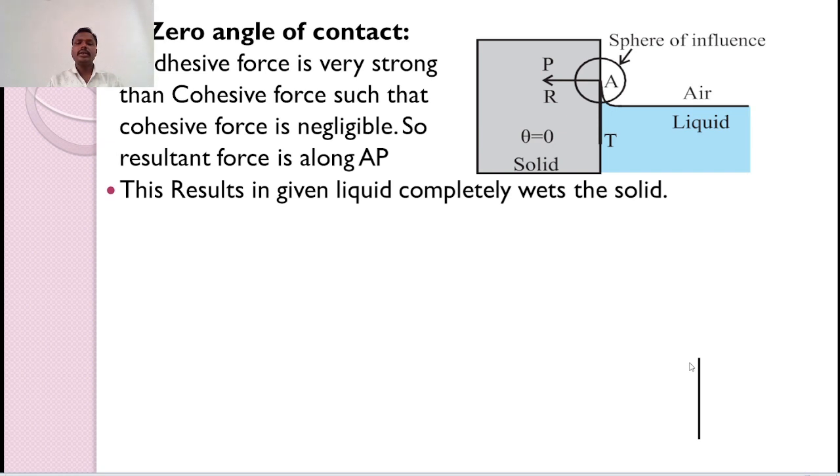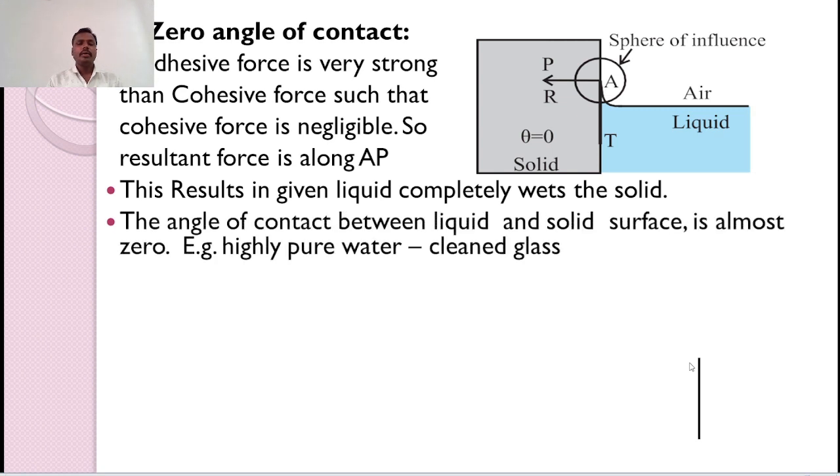This results in the given liquid completely wetting the solid. The angle of contact between such a pair of solid and liquid is almost zero. For example, highly pure water and cleaned glass.